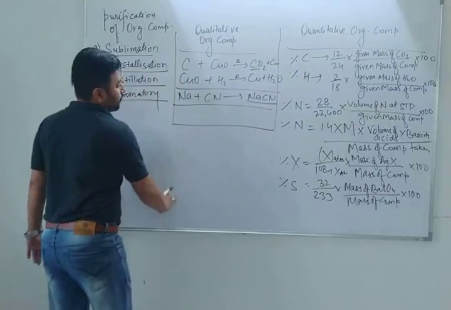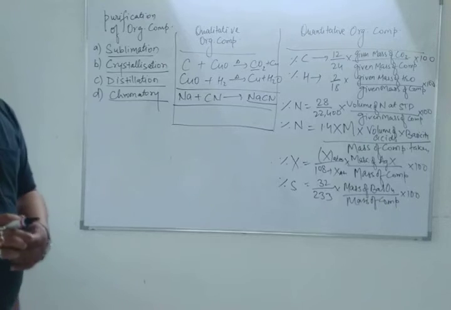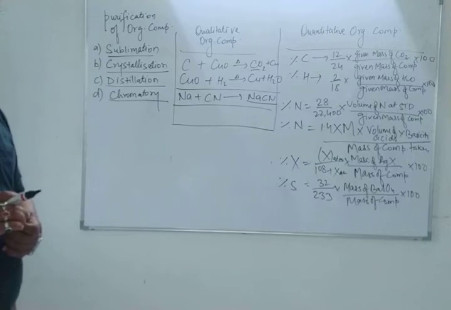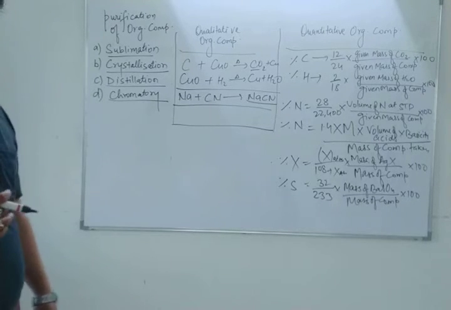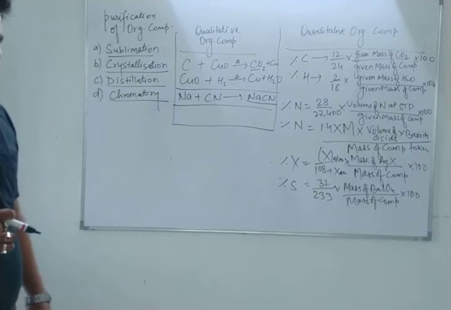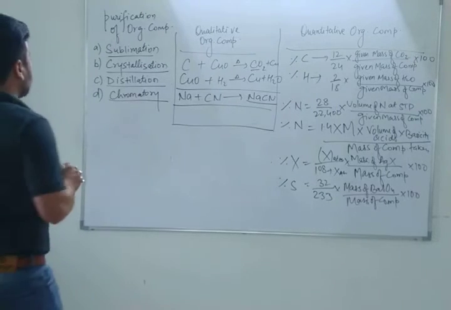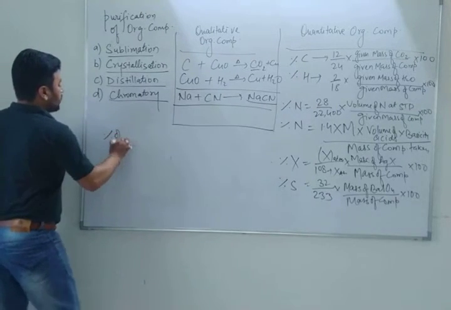Now after sulfur, by the ignition method you can calculate phosphorus. In phosphorus you will get Mg2P2O7, also known as magnesium pyrophosphate. How do you detect the percentage of phosphorus?